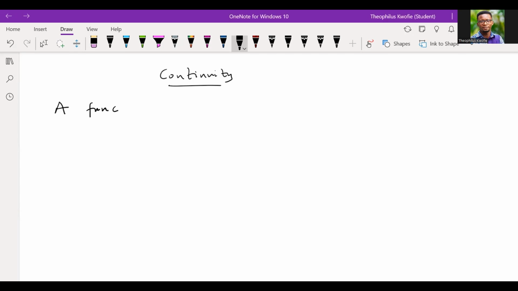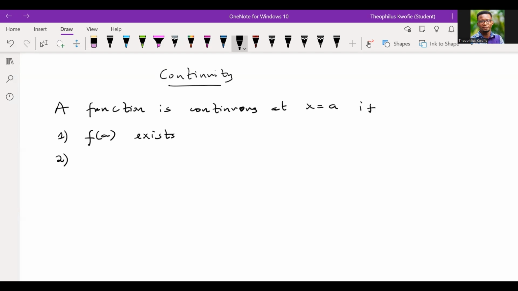So a function f is continuous at a point, let's call it x equal to a, if one, the function value exists. So we claim that f of a exists, okay? That is, the output at a exists.